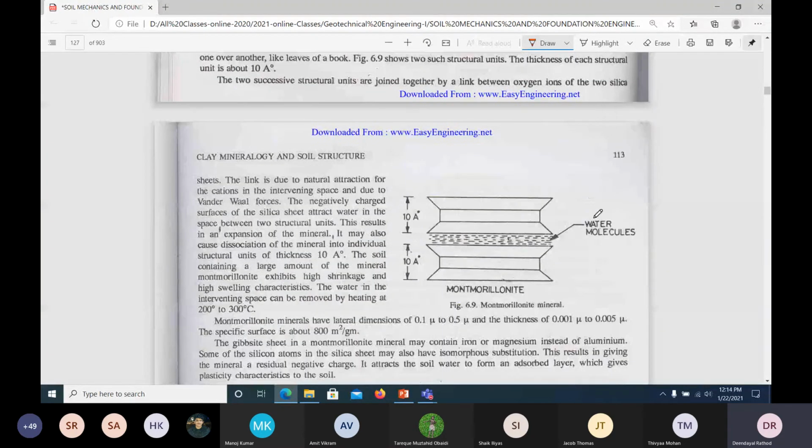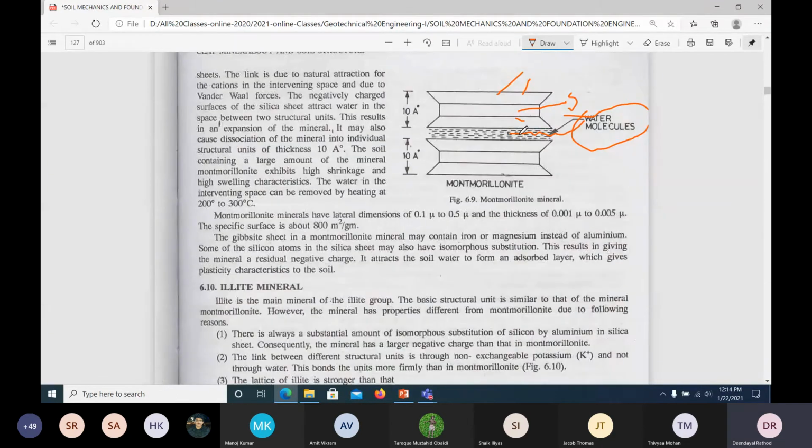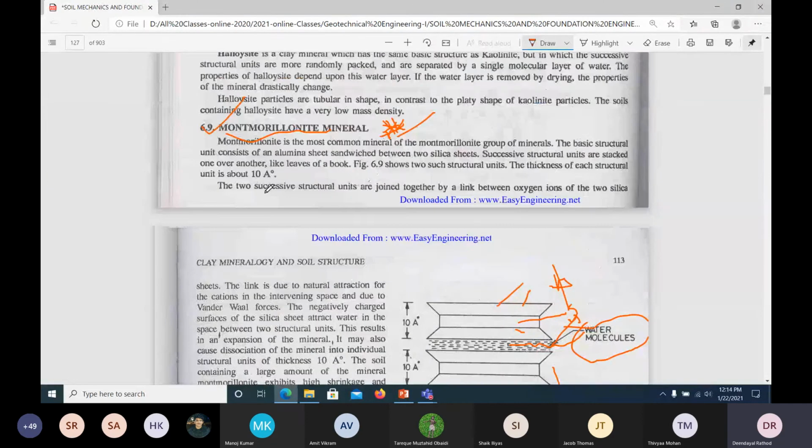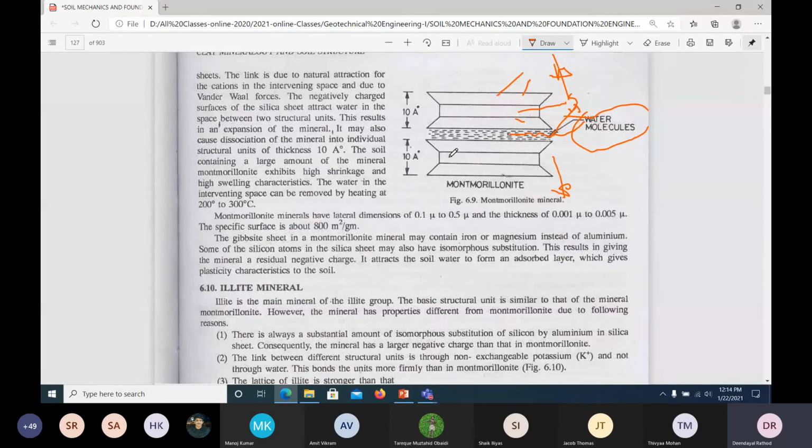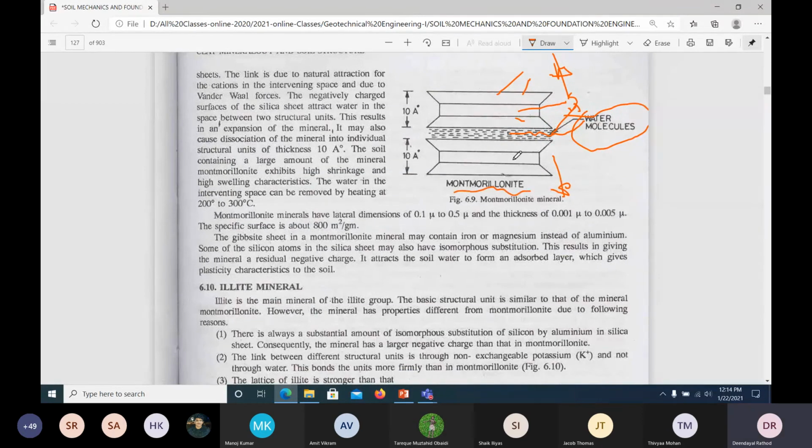Here we have a water molecule. Here, alternately, the silica is sandwiched between the two alumina or gibbsite sheets. Here is the water. That's the reason it will try to expand. This water will try to expand in this direction. That's why it will swell, because of these montmorillonite minerals, because their structure is like this: the silica sheet is sandwiched between the two alumina sheets, and again there would be a water molecule.